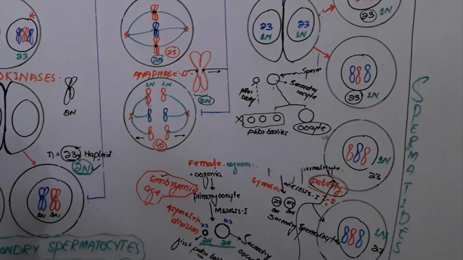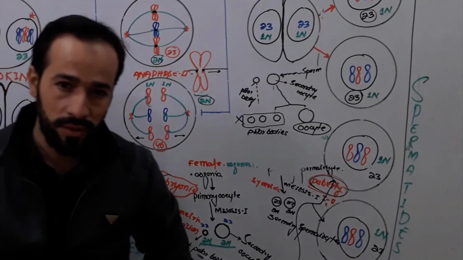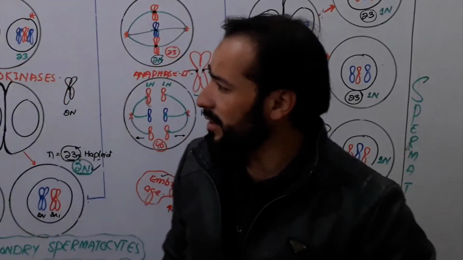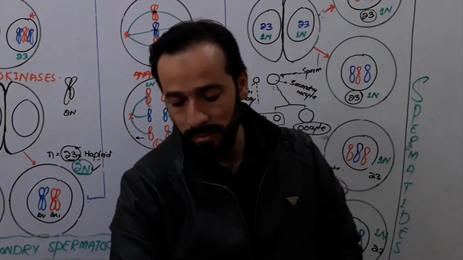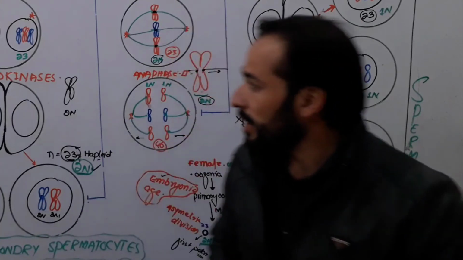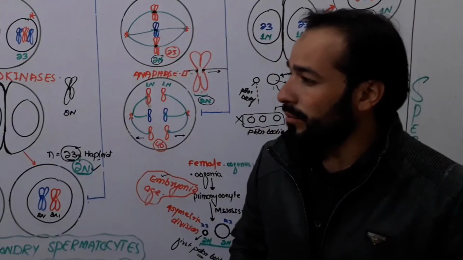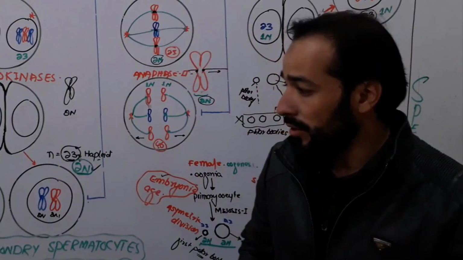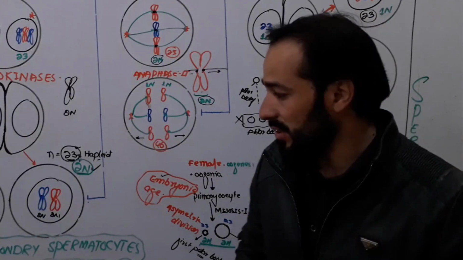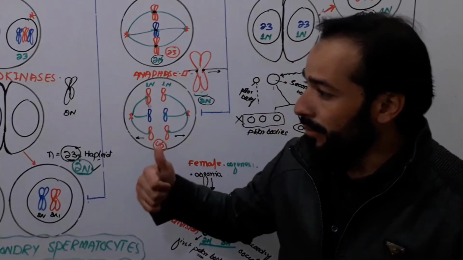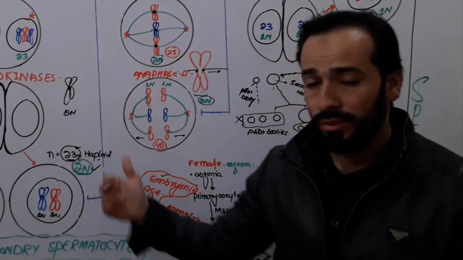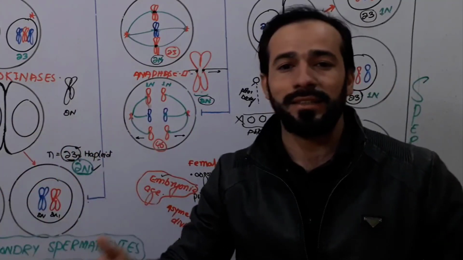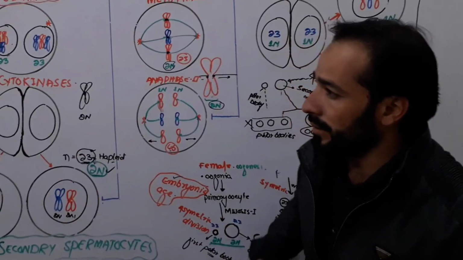So friends, this was about meiosis, right? We discussed meiosis, and in the previous lecture we discussed mitosis. So this was the end. And friends, one more thing I want to tell you: I will go into the complete discussion of oogenesis which occurs in female and spermatogenesis which occurs in male. Those lectures will be seen in the coming time.